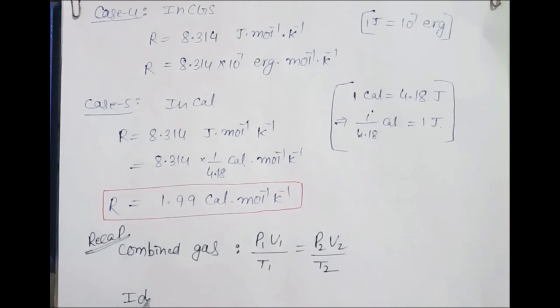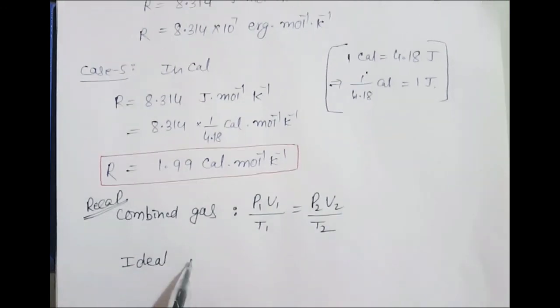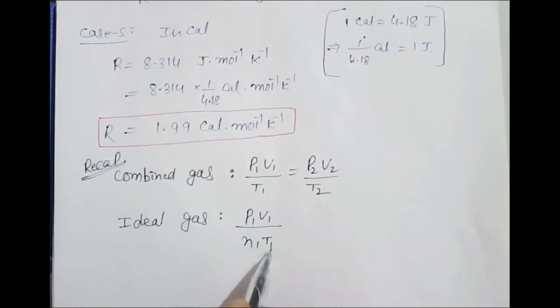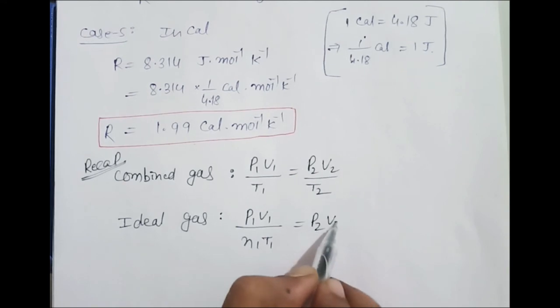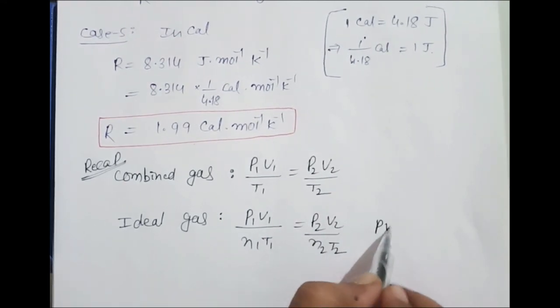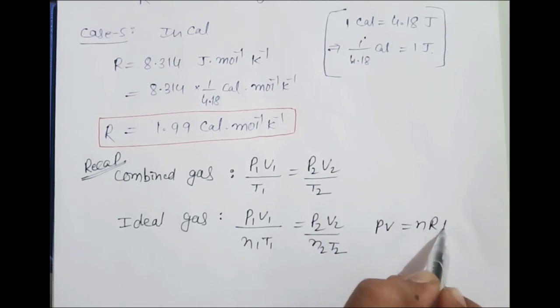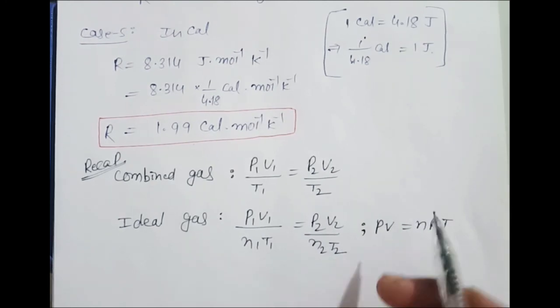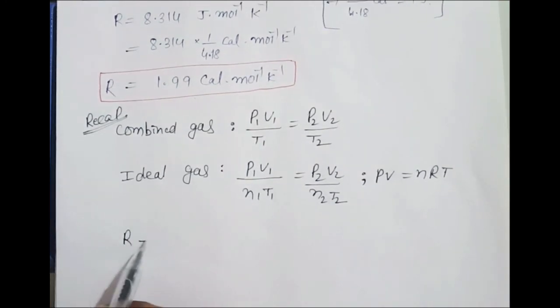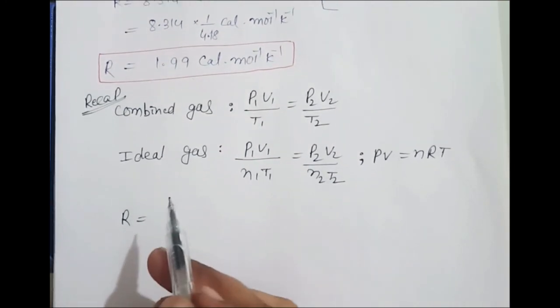Next we studied the ideal gas equation: P1 V1 over n1 T1 is equal to P2 V2 over n2 T2, or PV is equal to nRT. We can use any of these depending on the question. And next we studied the universal gas constant R.